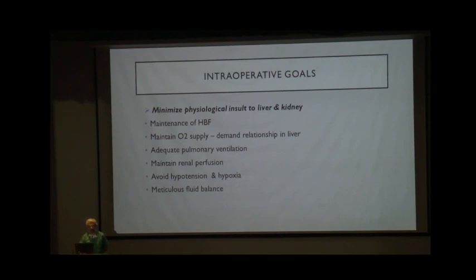The pulmonary function has to be adequate. Patients who are having hepatopulmonary syndrome, a higher PO2 should not be targeted. A baseline PO2 should be obtained, and the intraoperative goal should be to maintain a PO2 of around 10 to 15 more than that. Renal perfusion should be adequately maintained. There should be avoidance of any kind of hypotension or hypoxia, and the fluid balance should be meticulous.